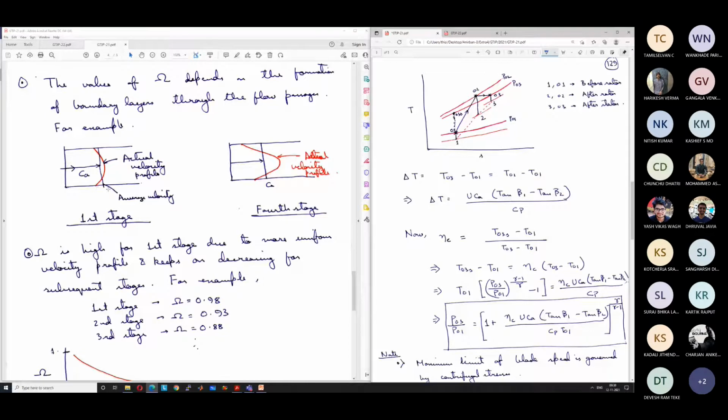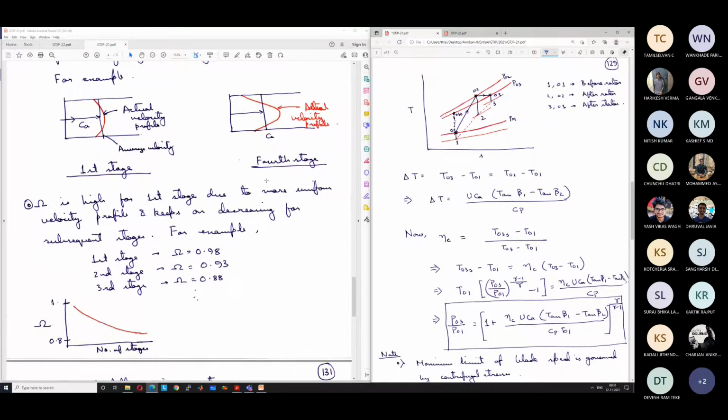As a result, you get a velocity profile like this, and it deviates more and more the further along the axial flow compressor you go. For the first stage, it is still more or less equal to CA, but for subsequent stages, it deviates more and more from CA.